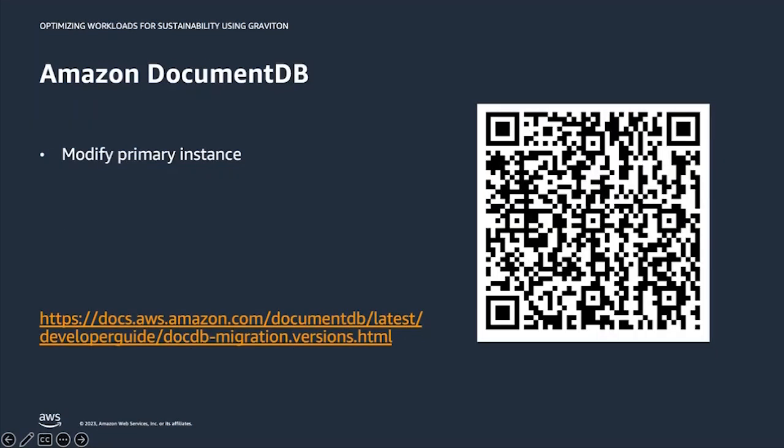Next, Amazon DocumentDB. Upgrading an existing Amazon DocumentDB instance to Graviton requires a simple instance type modification using the same steps as any other instance modification. Your applications will continue to work as normal, and you will not have to port application code.